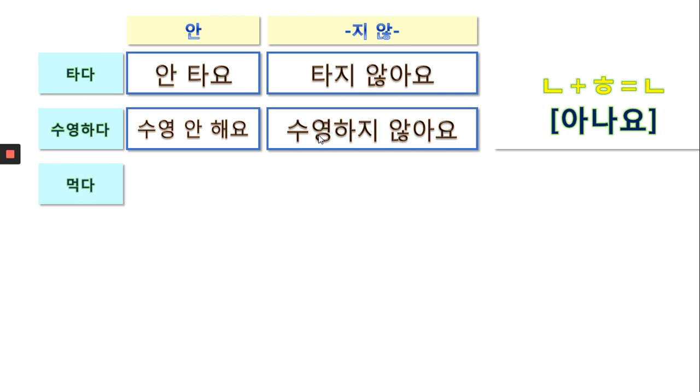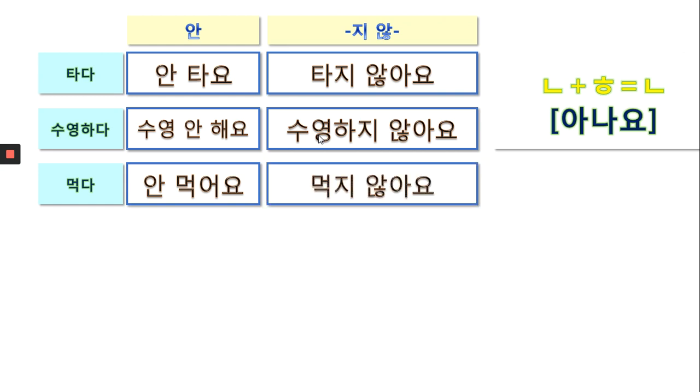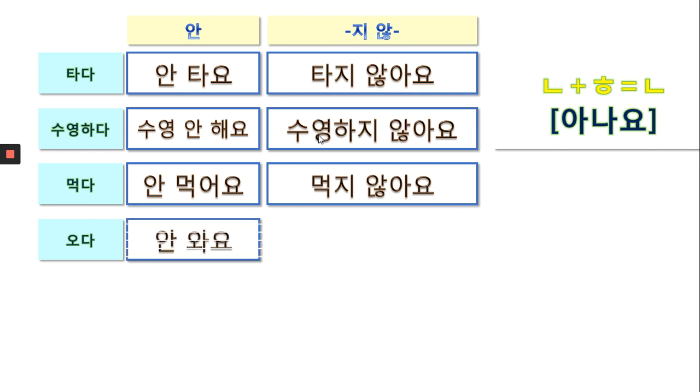먹다, eat. I don't eat. Simple. 안 먹어요. I don't want to eat, or generally I don't eat. 안 먹어요. With 지 않아요, the root form is 먹, so 먹지 않아요. 오다, come. So don't come: 안 와요. And here you must be careful.